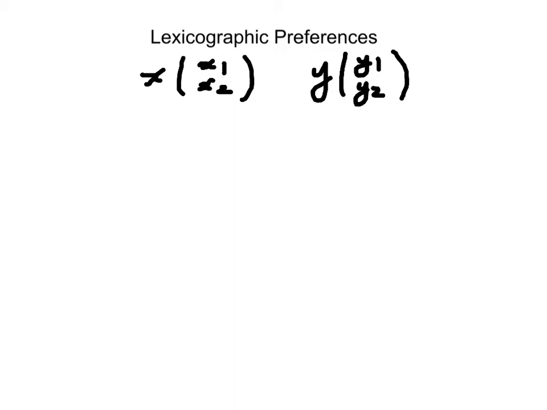So here, if I want to decide what my ranking here is, I have to compare the first element, x1 and y1. If x1 is greater than y1, I stop here, I look no further. The second element is irrelevant, and I will say that x is strictly preferred to y. If the other way around, if y1 is greater than x1, then y will be preferred to x.